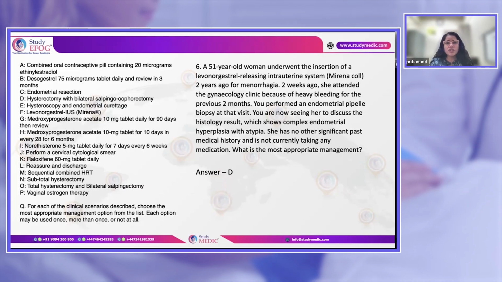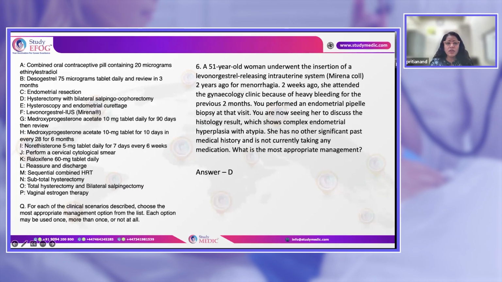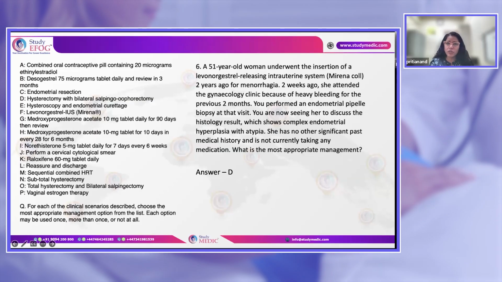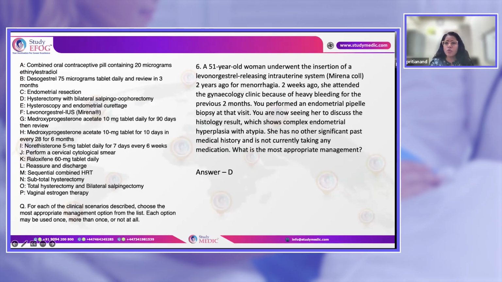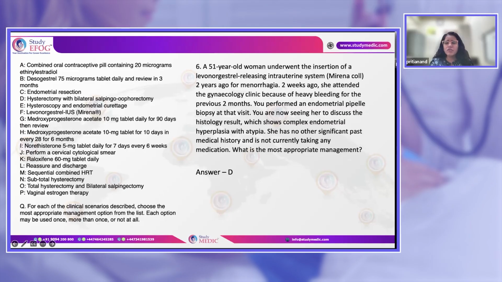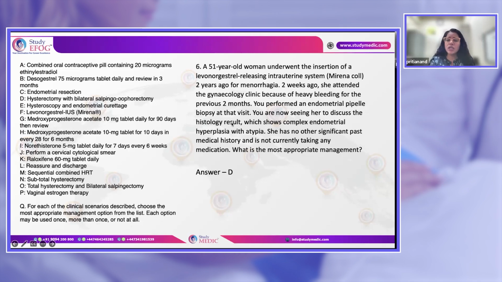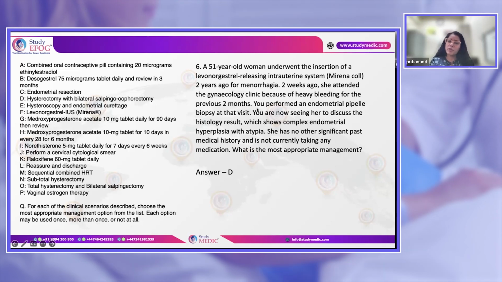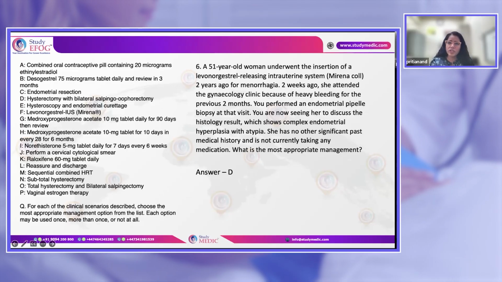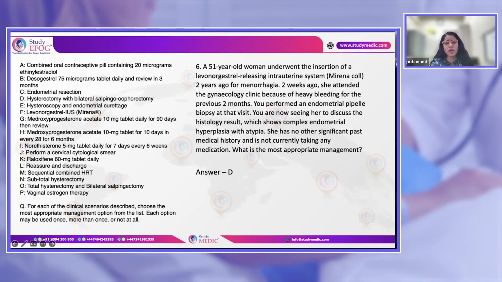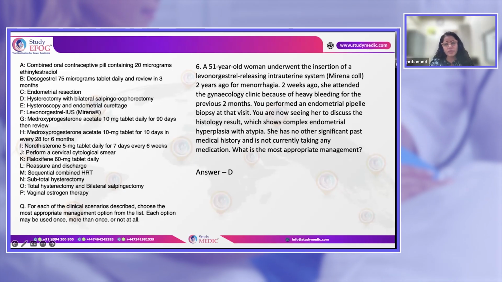So this patient will undergo hysterectomy with bilateral salpingo-oophorectomy because she is in the postmenopausal age group. Okay, 51 years is considered an age of postmenopause in the UK. So in these patients you do not do salpingectomy alone. In premenopausal patients, you do salpingectomy with hysterectomy in atypia cases. But for postmenopausal ladies, we do a bilateral salpingo-oophorectomy.